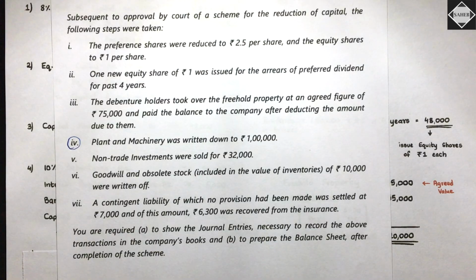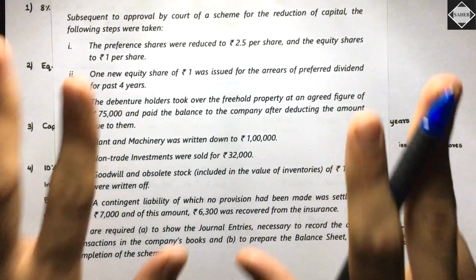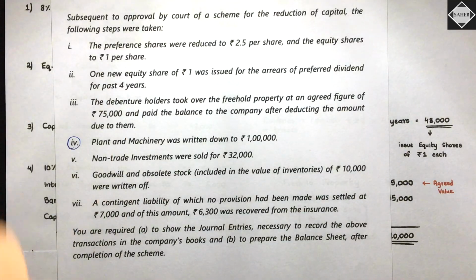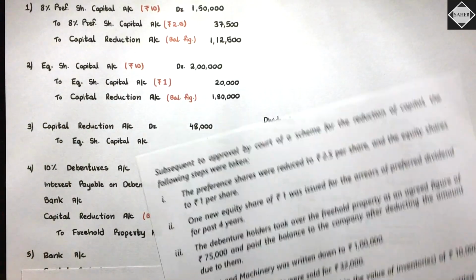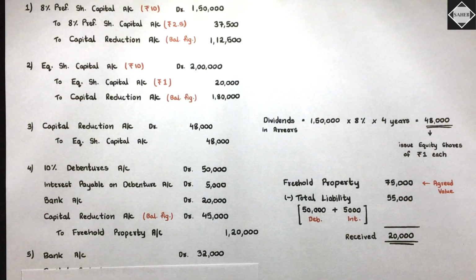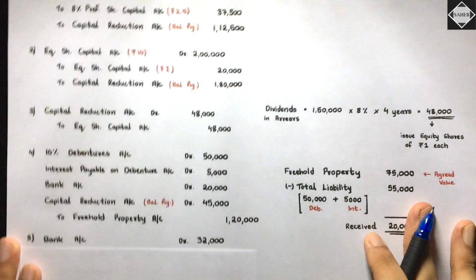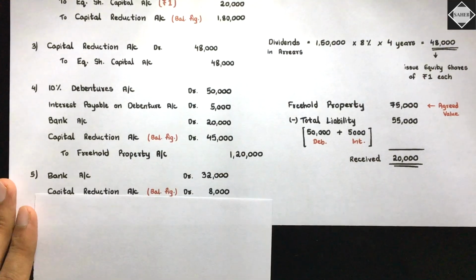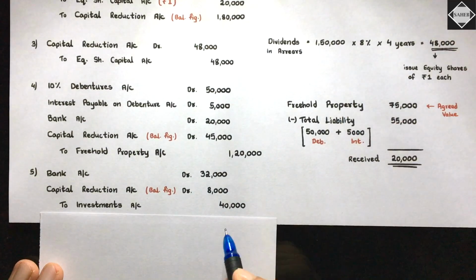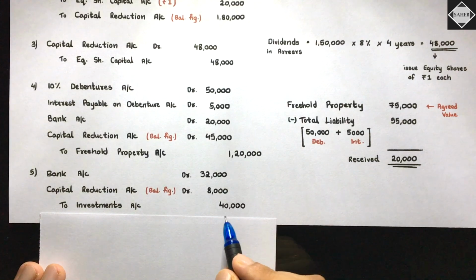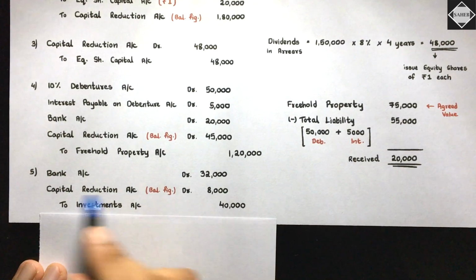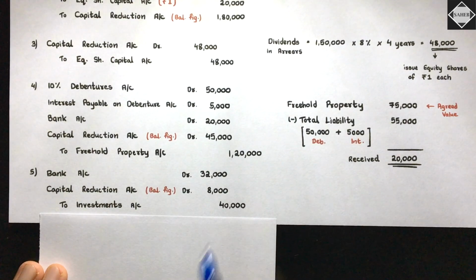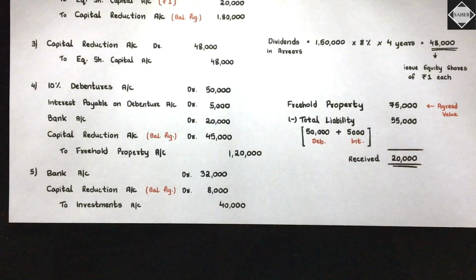Okay, we are selling it at a loss. So if we are selling it at a loss, then 8,000 will go to capital. I mean, it will be written off by the capital reduction. So see here, really simple. We have sold it for 32,000, so we will receive 32,000. Bank account debit 32,000. But the investments were of 40,000, so 40,000 you will credit. And the balancing figure will be the capital reduction account, 8,000. Really simple entry. You all know this.